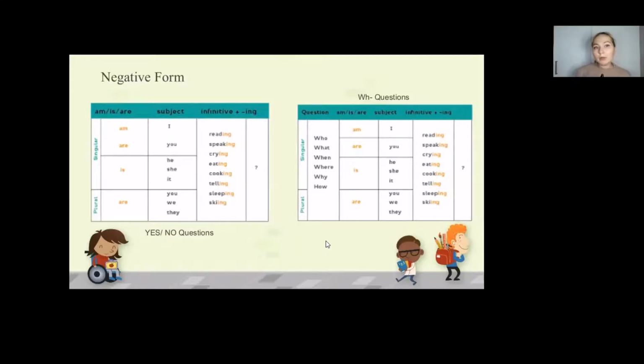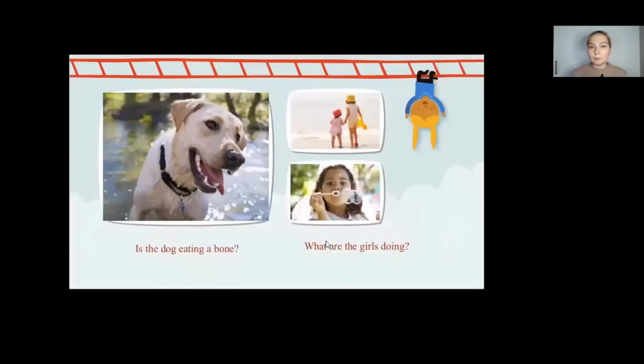The same way we can create with that construction the negative forms. Aren't you listening to the sound right now? Aren't you sleeping? And what questions or WH questions? Who are you speaking to? Or who are you speaking? Where is she eating? Why is she cooking? How are you reading? What are you reading?